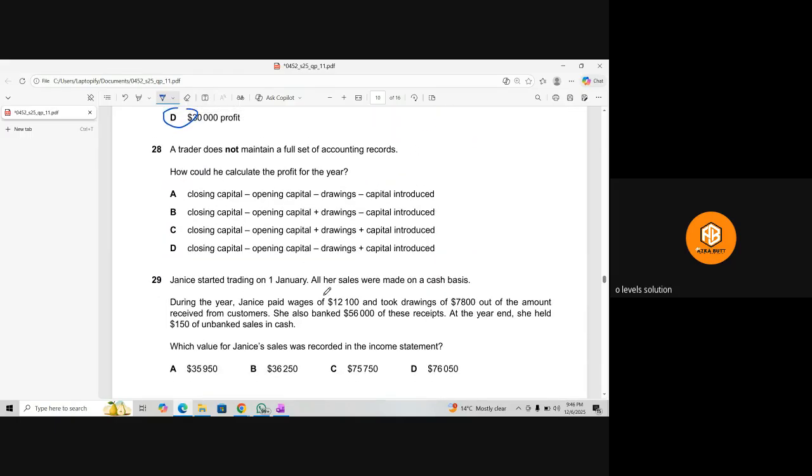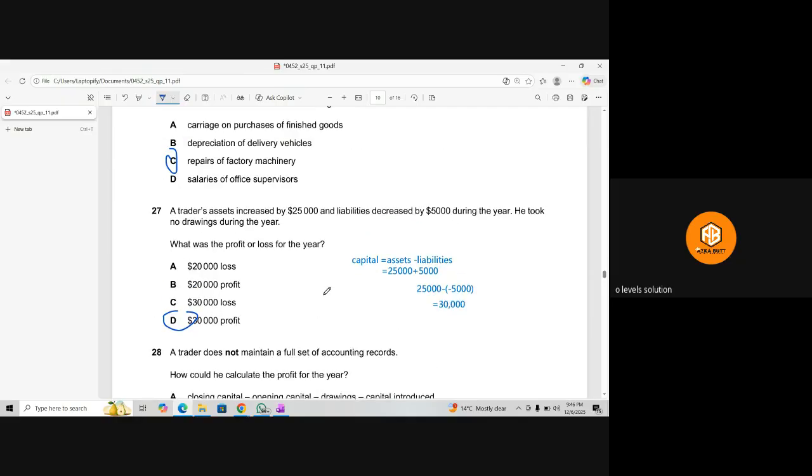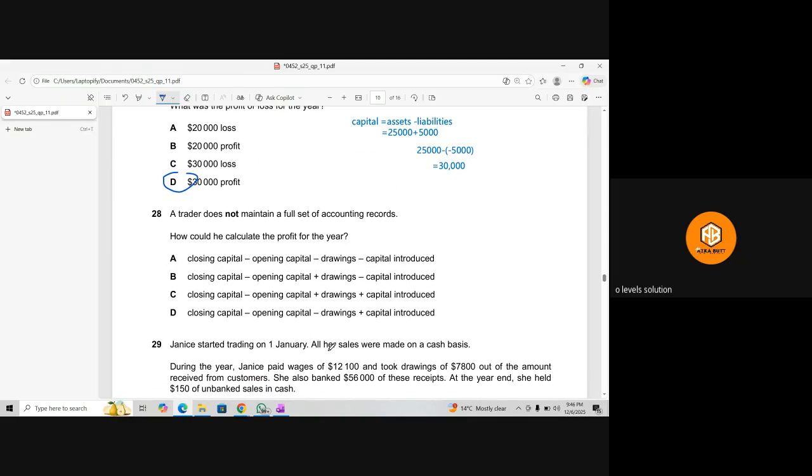Okay, this is the easiest one. Trader does not maintain a full set of accounting records. How could he calculate the profit of the year? Supposing capital. We will be doing the reverse working.